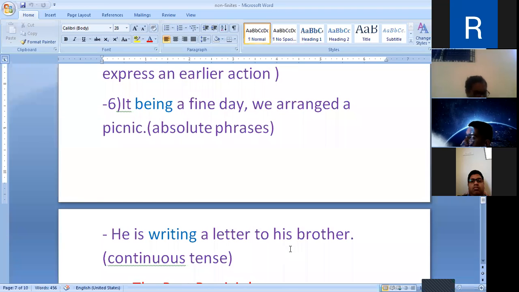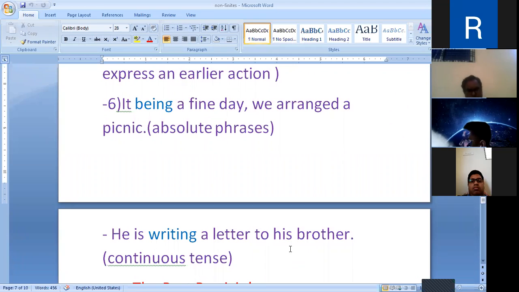Present participle can help to combine two sentences into one.